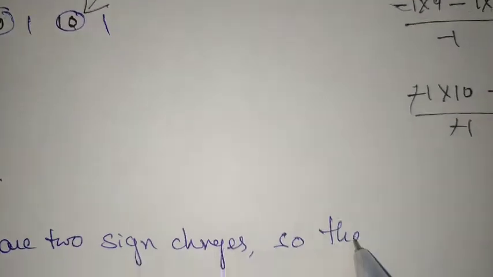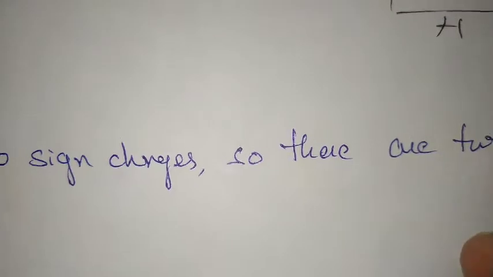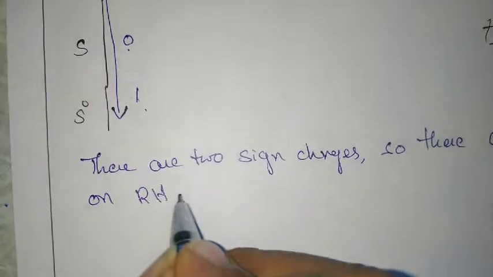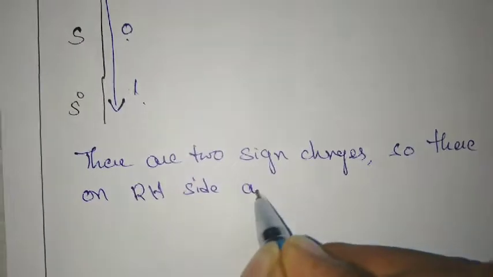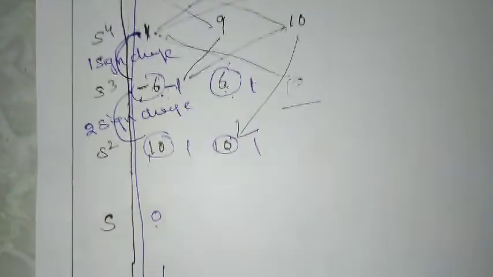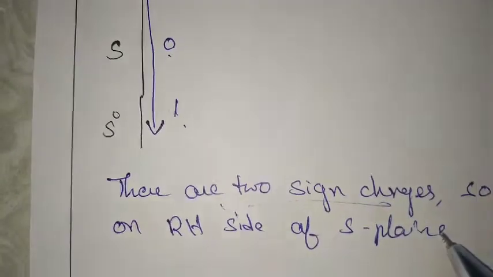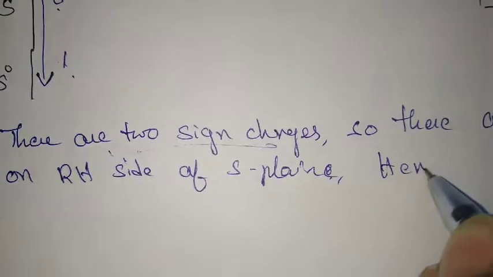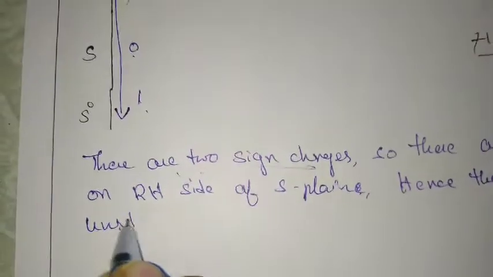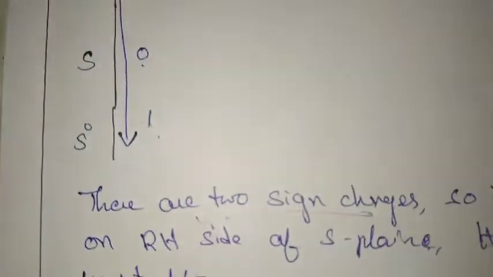So there are 2 roots on the right hand side of the S plane. Total S power 5 is there, so I'll get 5 roots. Out of this, two sign changes means 2 roots are on the right hand side. Since the roots are on the right, hence the system is unstable. The system is unstable.